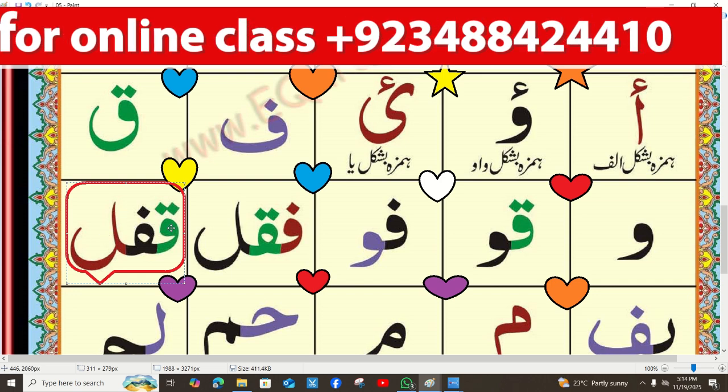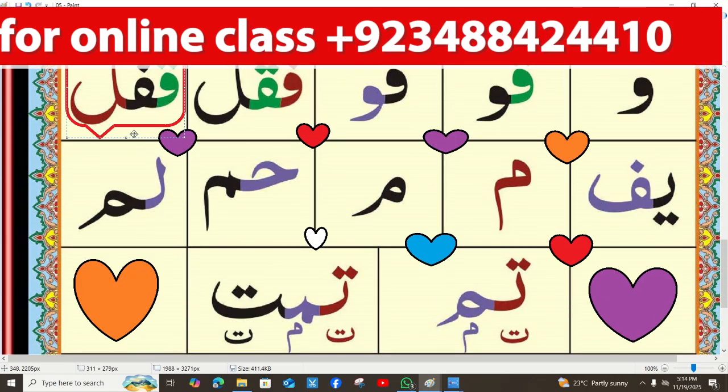Next, Ya Fa. The first letter is the Ya letter, because the Ya letter has two dots under the letter, and the Fa letter has one dot on the top. Next one, Mim. That is the Mim letter shape. Mim, Ha Mim, Lam Mim.